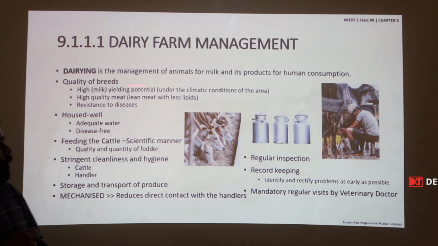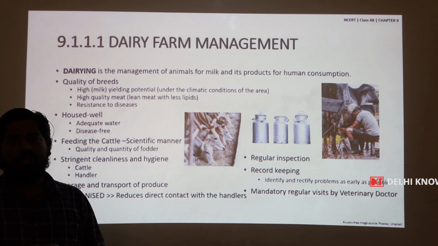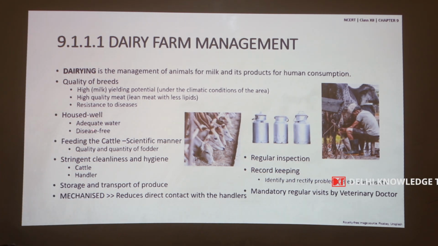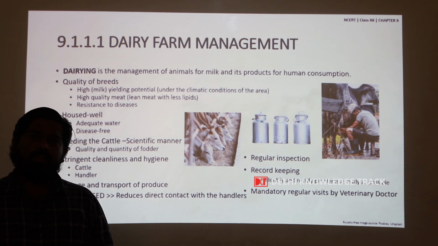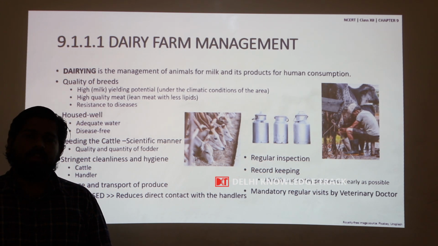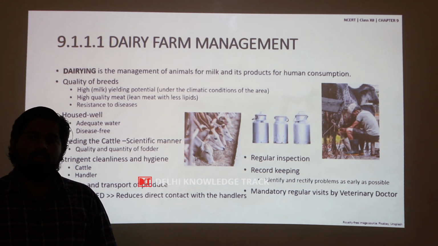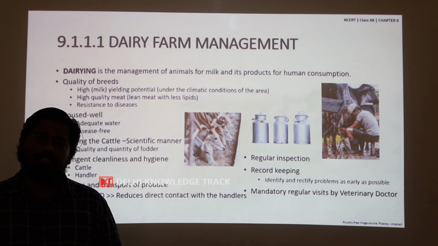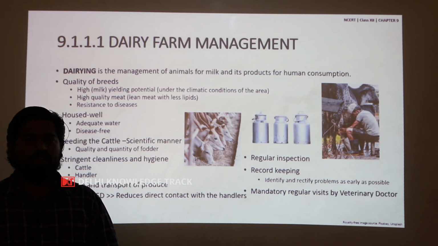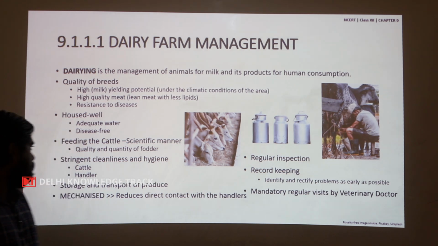So, these are the qualities desirable in a breed. Secondly, these animals must be housed well with adequate water supply and a disease free environment, so that the animals do not fall sick, which would eventually affect the yield.